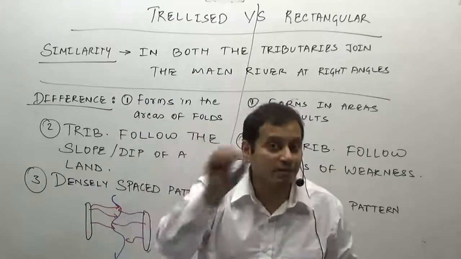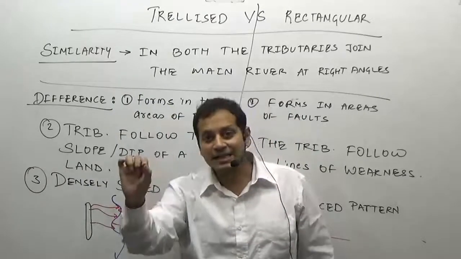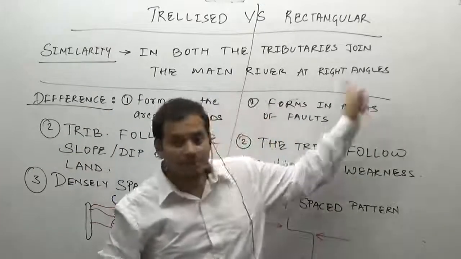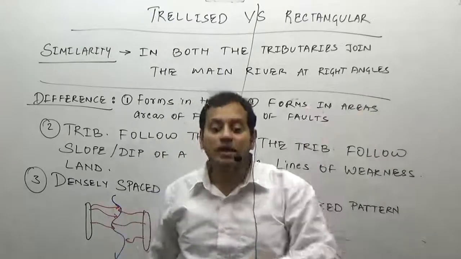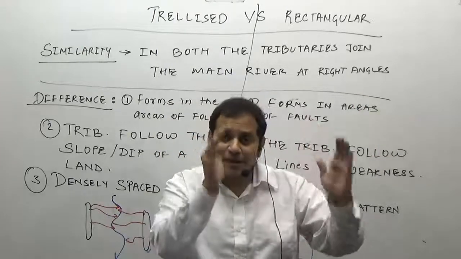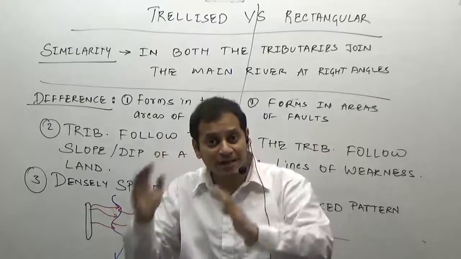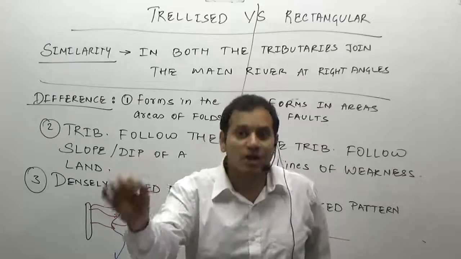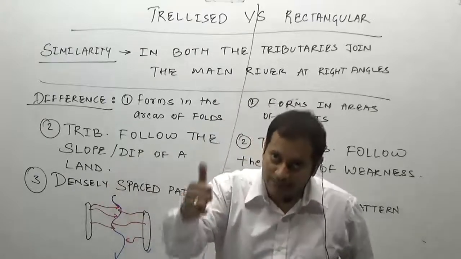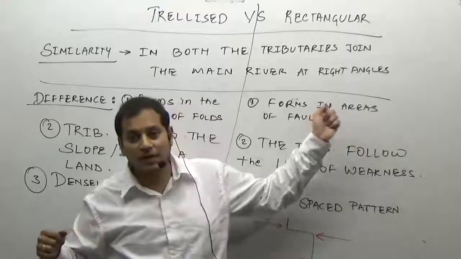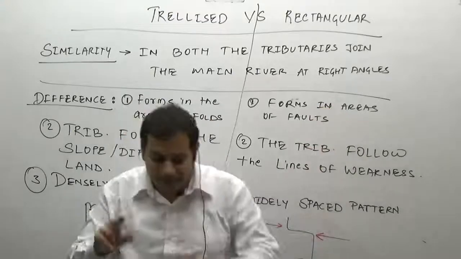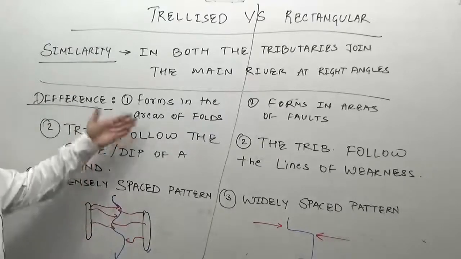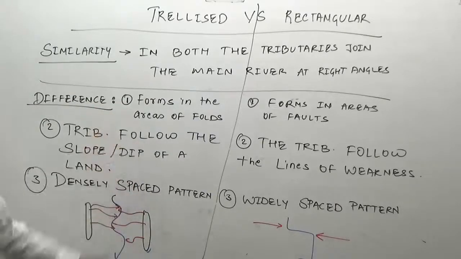But if the same statement, if I take the words anticline and syncline and substitute them with fracture and fault, then the answer becomes rectangular kind of drainage pattern. For example, a network pattern in which the network of tributaries and streams join at right angles but develops in the areas of faults or zones of weakness, then the answer is rectangular kind of drainage pattern. So these are the two differences between the two different types of pattern. And then obviously this is how the answer should be.